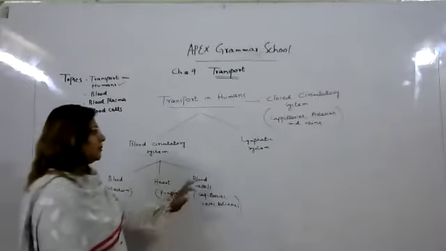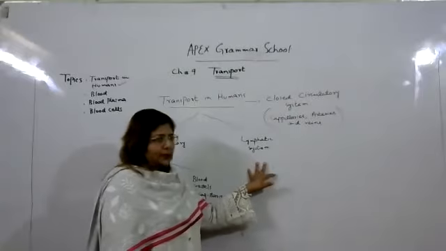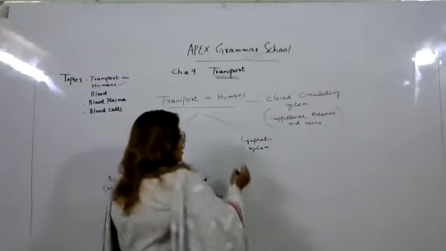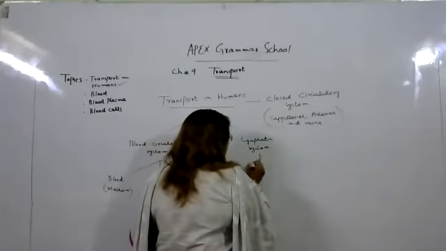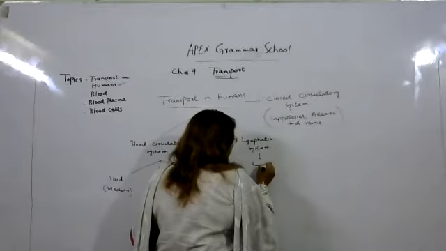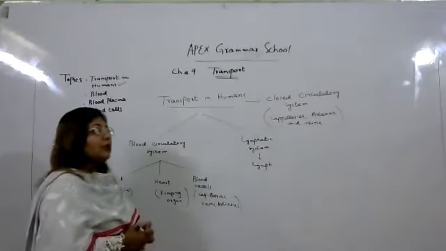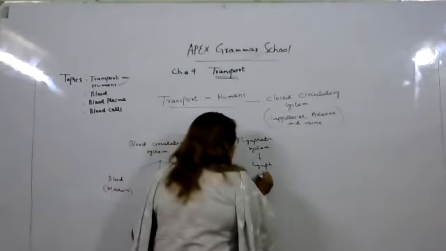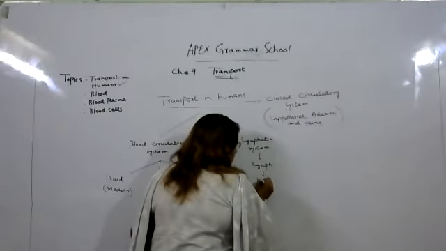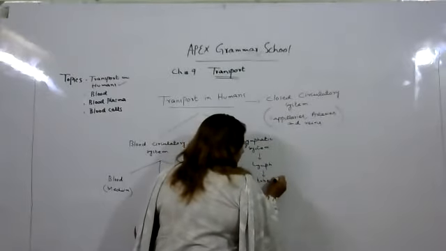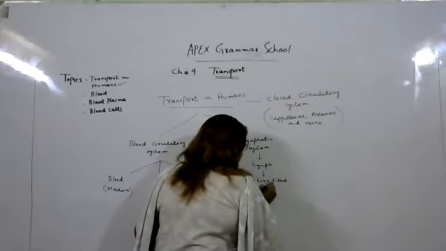Now we will discuss the lymphatic system. The lymphatic system consists of lymph, which is a tube filled with fluid.